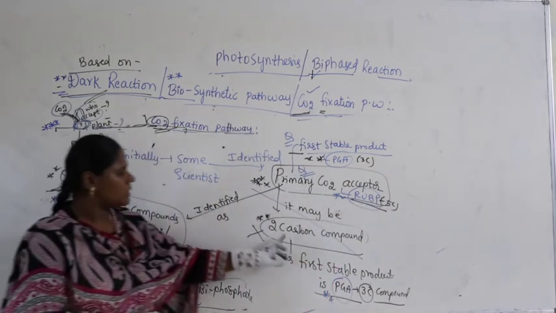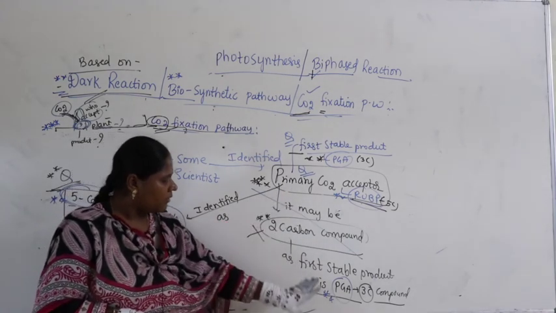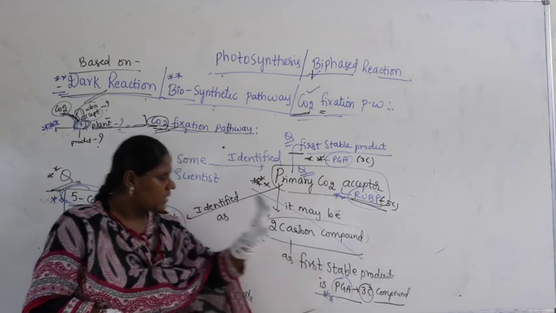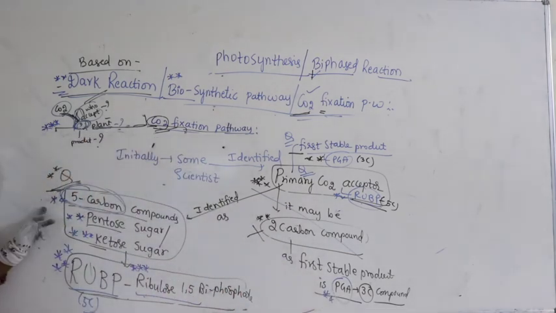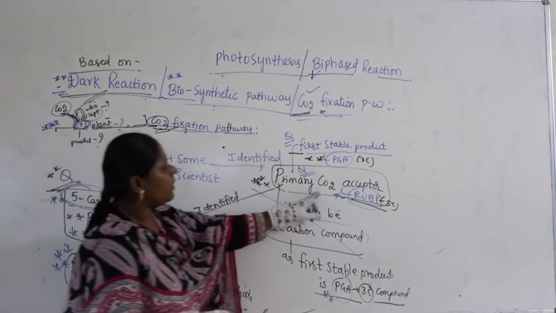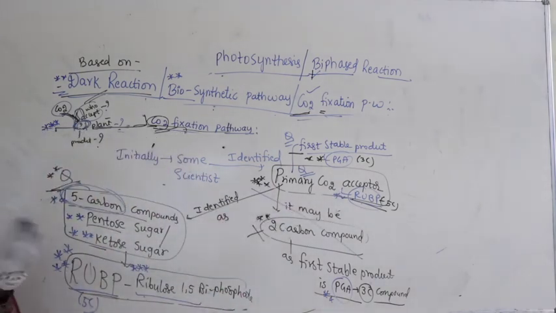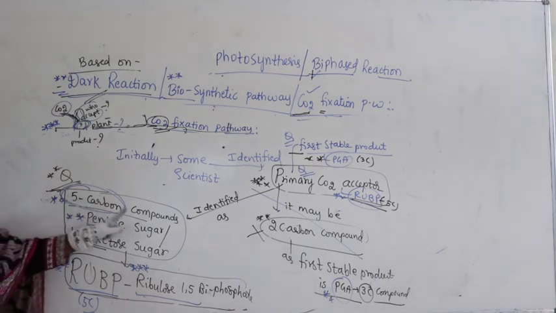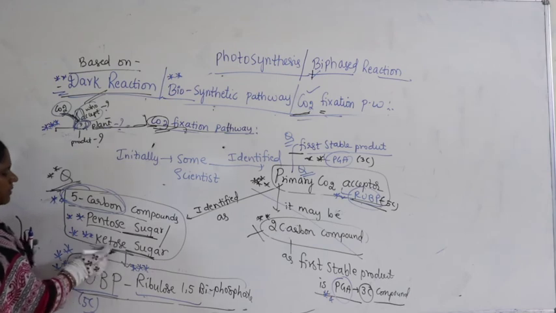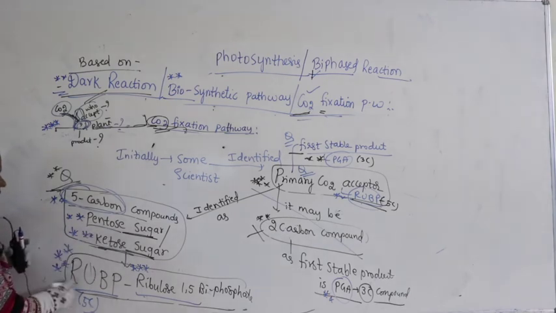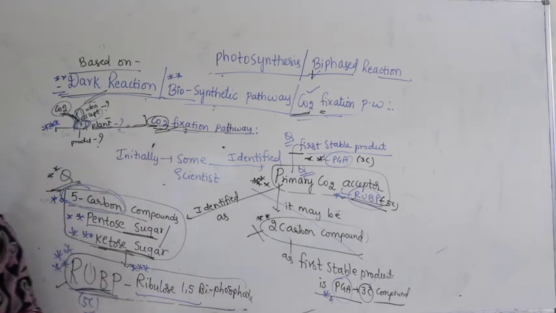Quickly I'll tell you. They thought initially it's a 2-carbon compound, which is called the primary carbon dioxide acceptor. Why? Because the first stable product is a 3-carbon compound, but later they proved it is completely wrong, and later they identified the primary carbon dioxide acceptor in the dark reaction, not a 2-carbon compound, it is a 5-carbon compound. It is nothing but a pentose sugar. Which type of sugar? It's a ketose sugar, and the compound is RuBP, ribulose 1,5-bisphosphate.